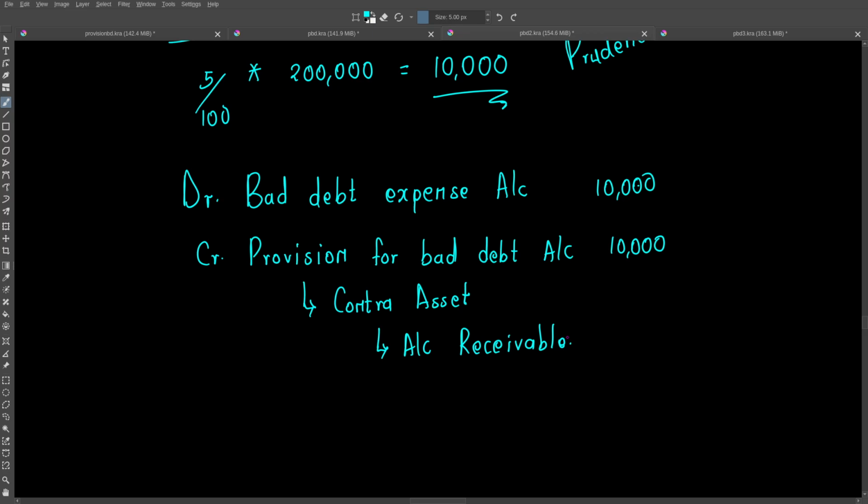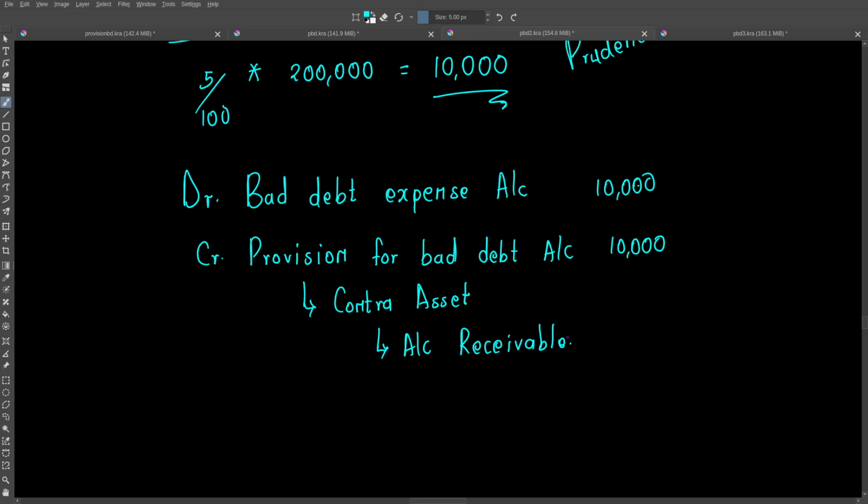Our receivables are usually current assets. So when we provide for this bad debt of 10,000, we have reduced our receivables as at 31st December 2025 by 10,000, because we predict that this 10,000 may not be collected in future.